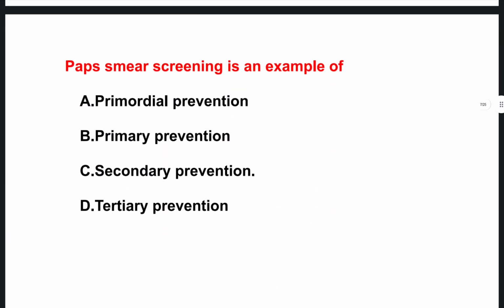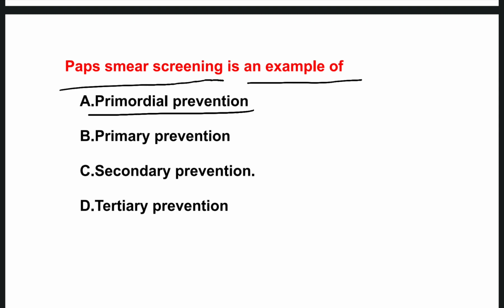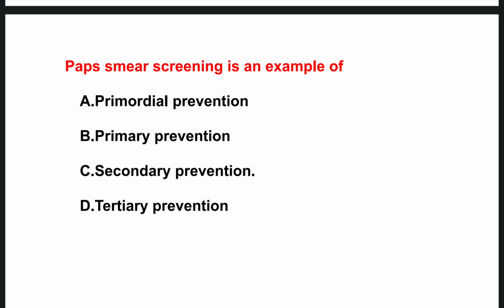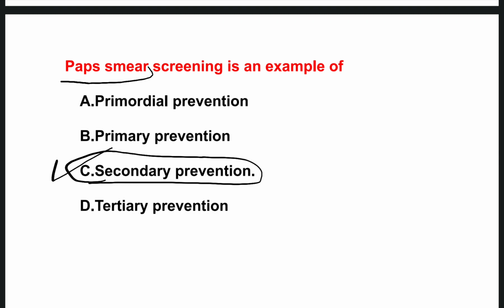The next one is, pap smear screening is an example of. Options are primordial prevention, primary prevention, secondary prevention, tertiary prevention. So the right one is secondary prevention. Why? Because the person is already at risk for vaginal infection or cervical cancer. So the doctor advised a pap smear. So it comes under the secondary prevention.